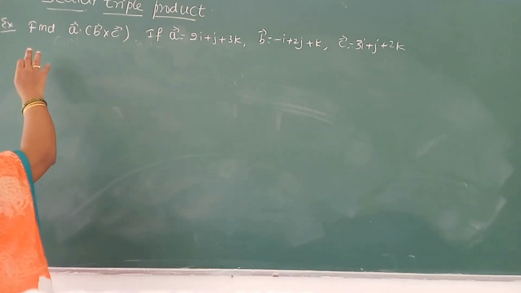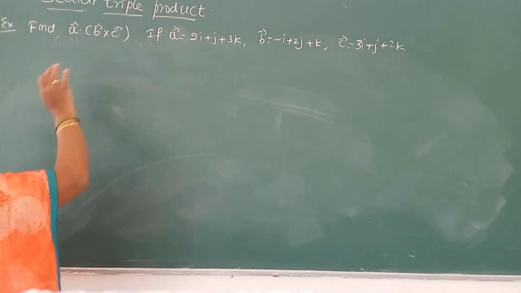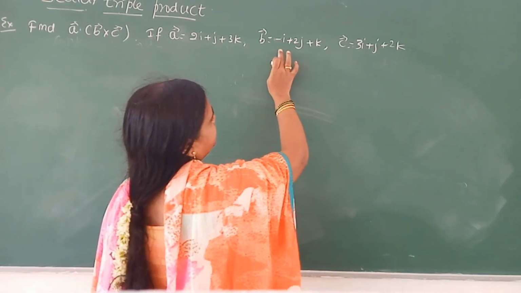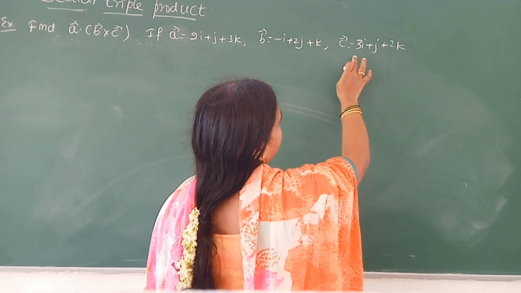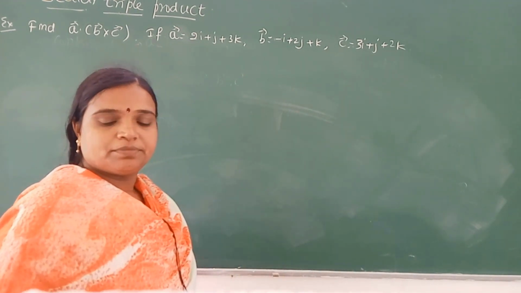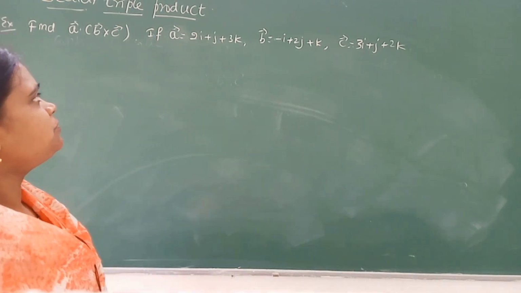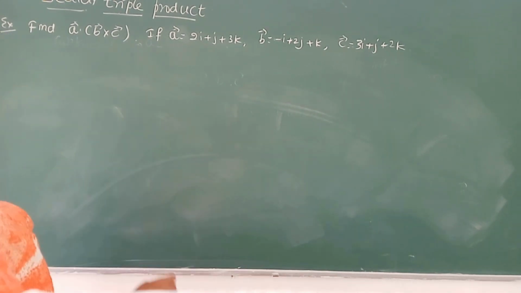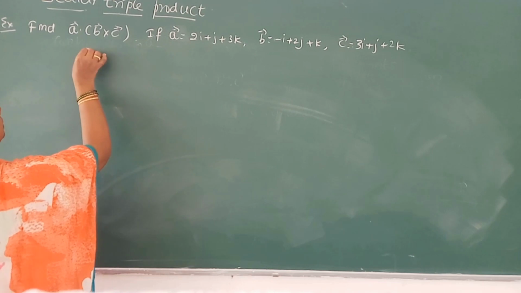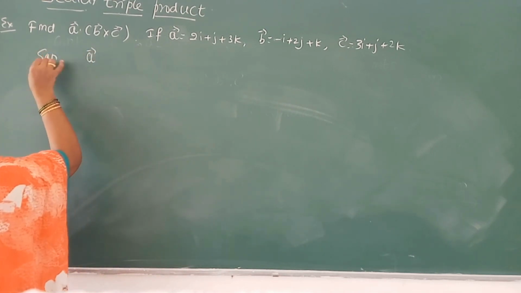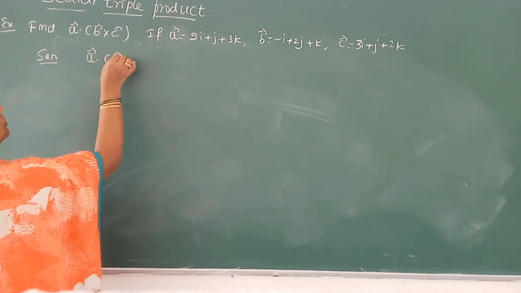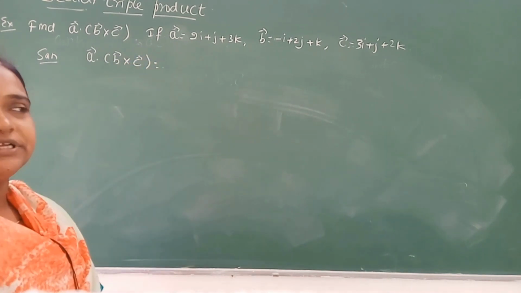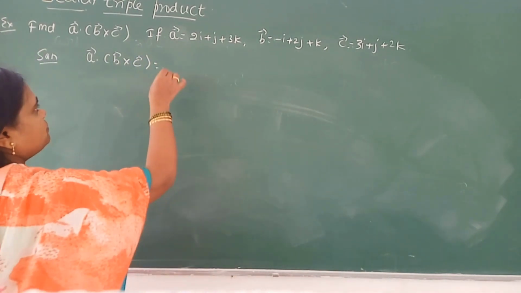See, an example. Find vector A dot B cross C, if vector A is 2i plus j plus 3k, vector B is minus i plus 2j plus k, vector C is 3i plus j plus 2k. Such an example is asked in the exam as a 2 marks question. A dot B cross C: we know the formula, the determinant A1, A2, A3, B1, B2, B3, C1, C2, C3. That one we are applying.